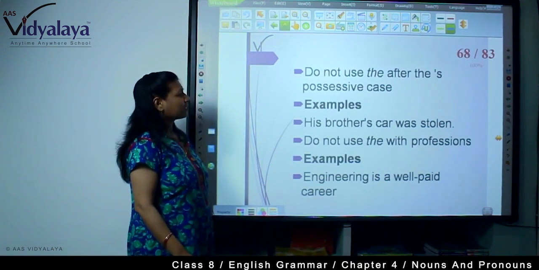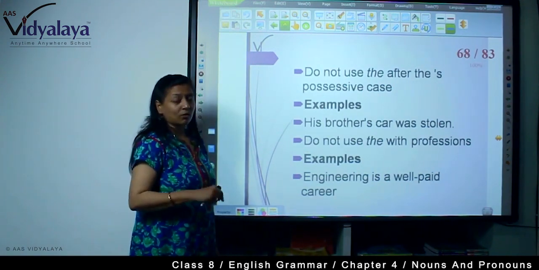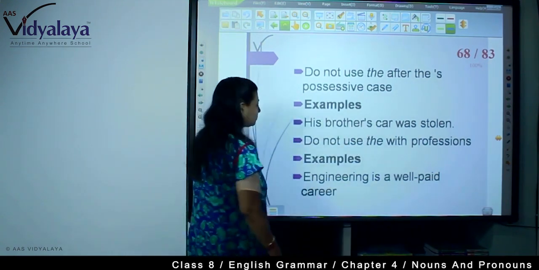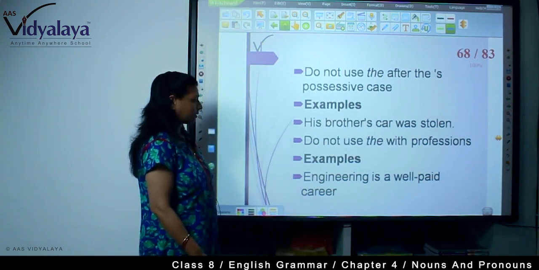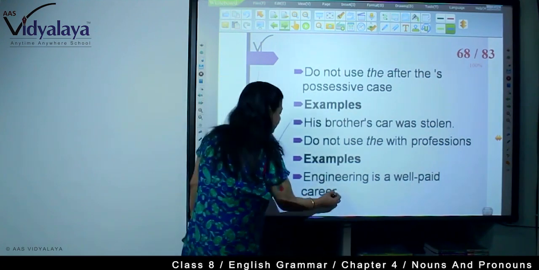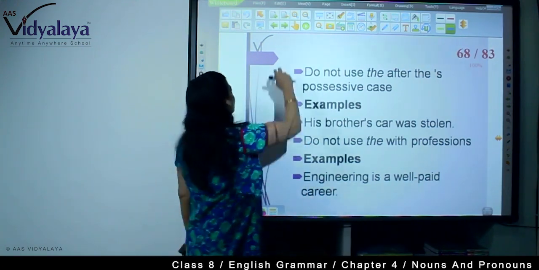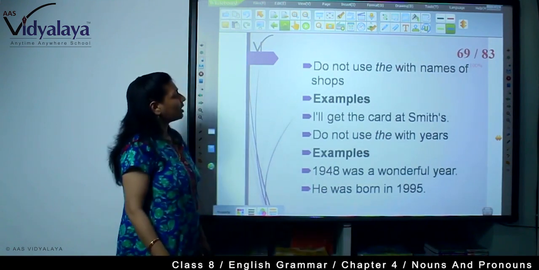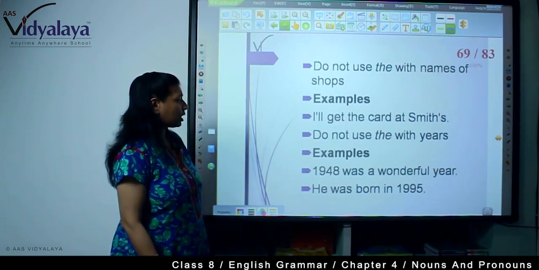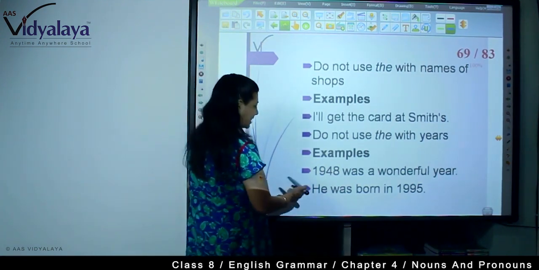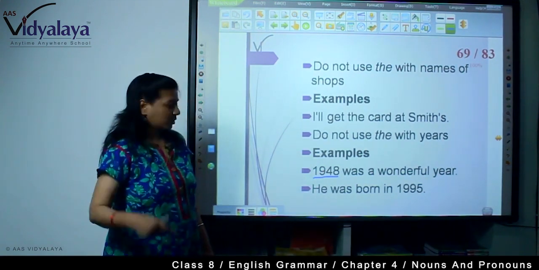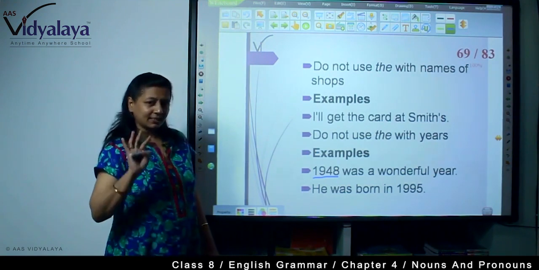Do not use the after the possessive 's cases. His brother's car, not the car. Do not use the with professions. For example, engineering is a well-paid career, not the engineering. Do not use the with names of shops. For example, I will get the card at Smith's. Do not use the with years. Example, 1948 was a wonderful year. Don't write the 1948. He was born in 1995.